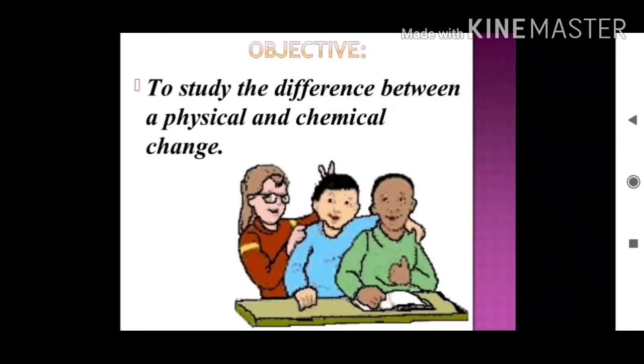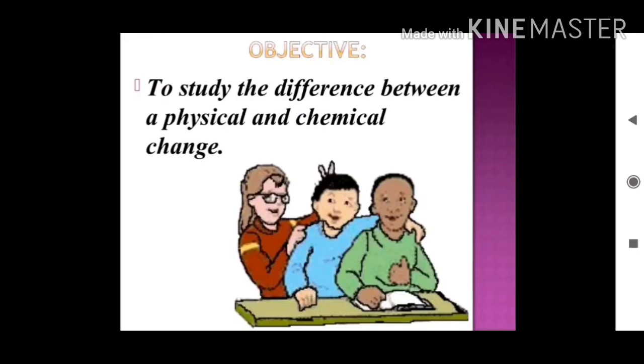Today we will do chapter number 6 of class 7 NCERT, that is physical and chemical changes. So let's start. Dear children, every day you come across many changes in your surroundings. So these changes may involve one or more substances.